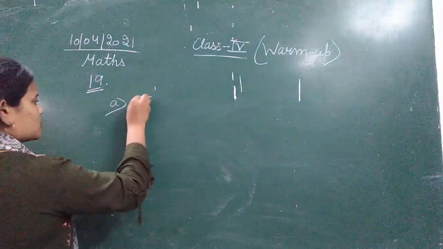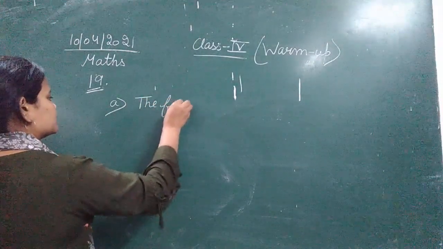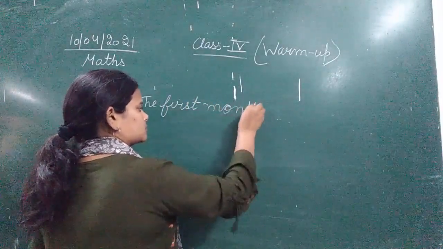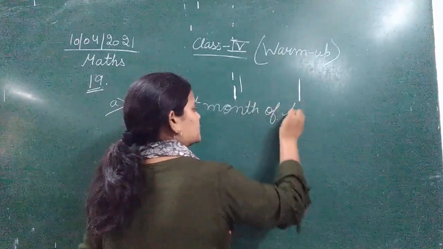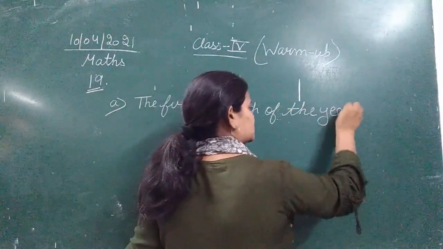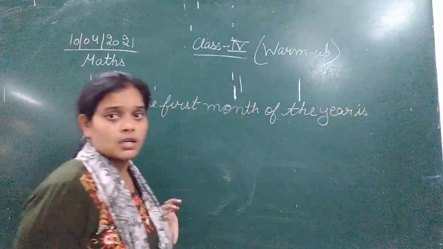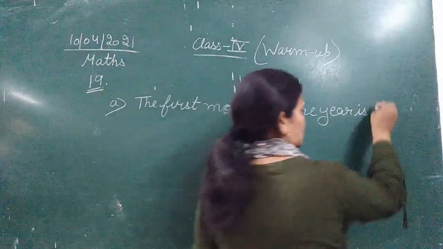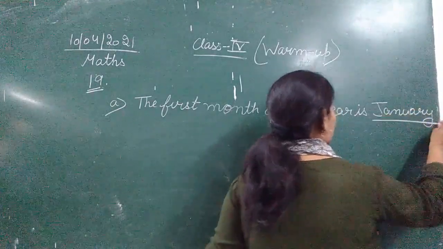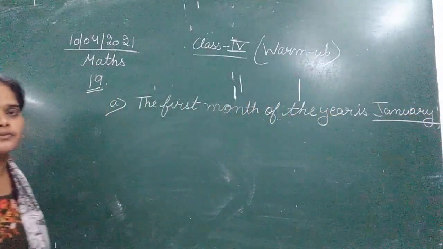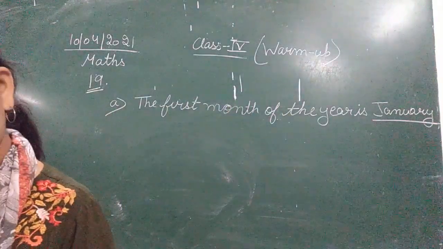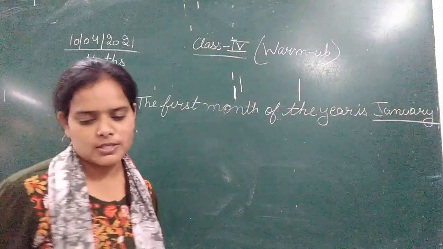So the first month of the year is January. We have 12 months in a year and January is the first month.